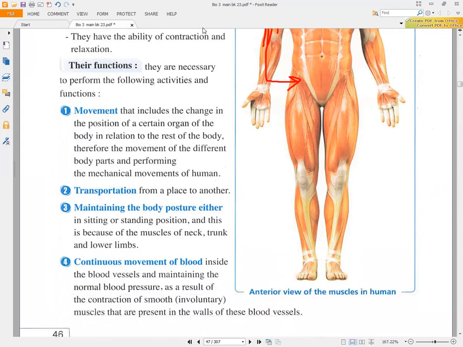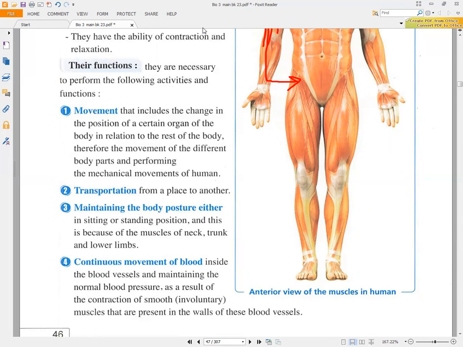Also, we have here a very important function for the muscle, the continuous movement of the blood. We talked about the smooth muscle. The smooth muscle is present inside the artery. And also, we have known that the artery is pulsated, okay? So the continuous movement of the blood inside the blood vessels and maintaining the normal blood pressure is a result of the contraction of the smooth muscle that is involuntary muscle.